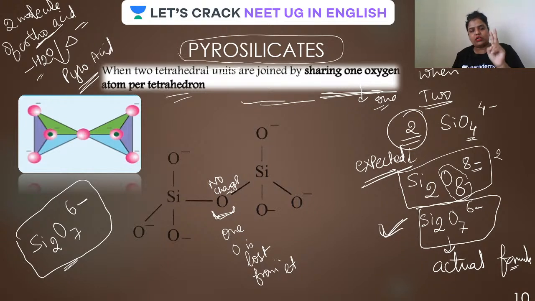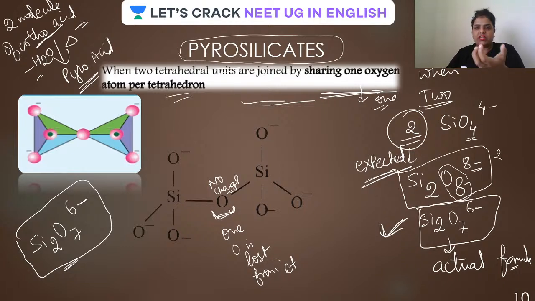You have to keep only two things in mind. First, just by taking the units, make an expected formula, and then go on subtracting the charges as per how much oxygen is attached. The oxygen which is shared between two silicate units will not have any charge.